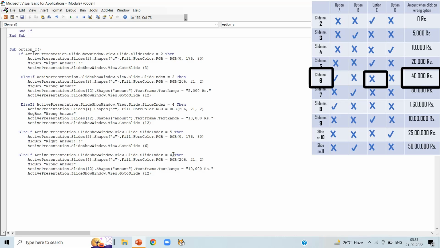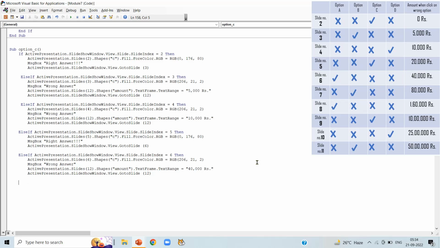Now in the first line write slide number 6. In the second line also write slide number 6. Message box wrong answer, and the amount when we click on wrong option is 40,000 rupees here.